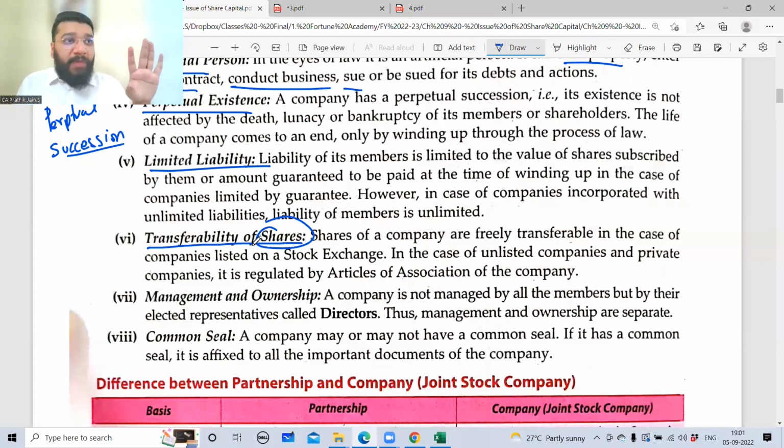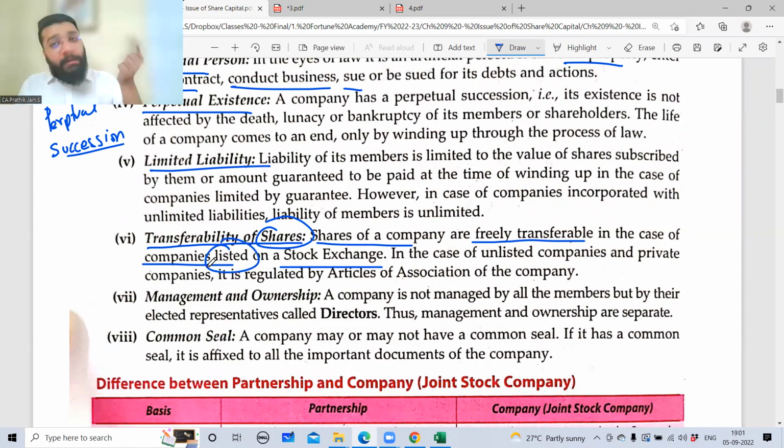Public company, basically. I'll be discussing kinds of company very shortly. So if you're a public company, and that too if you're listed, where? Listed on the stock exchange. In that case, you can freely transfer. Shares of a company are freely transferable in case of a company listed on the stock exchange. With the click of a button, I told you, people trade in the share market. With the click of a button, they buy and sell. That is called transferability.